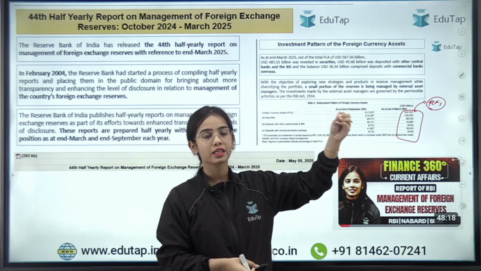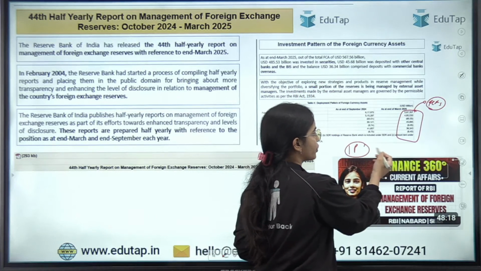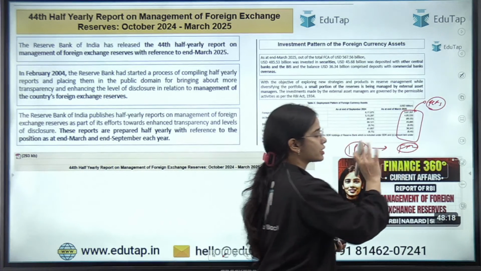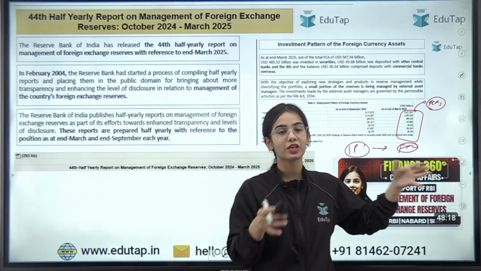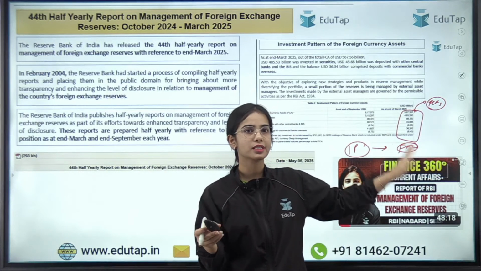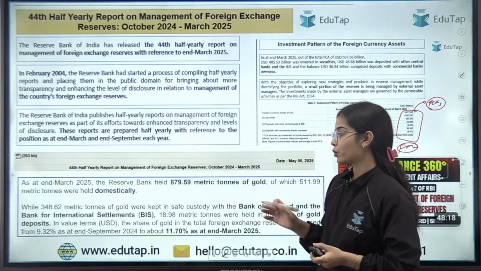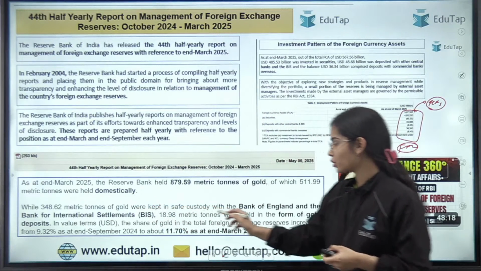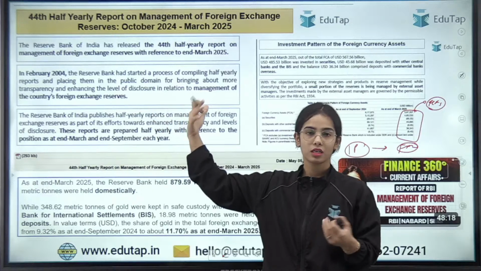Okay, you can see the data for the IIP, that is for the investment position, and you can see the data for the foreign portfolio investment in this report. But remember that the final data has been given in the yearly report also. The yearly data points have also been released, so the half yearly becomes less important now. But the static points are important because a direct question, like in the last year there was a direct question that where the RBI is holding its gold. So it is in Bank of England and the BIS in the overseas areas.